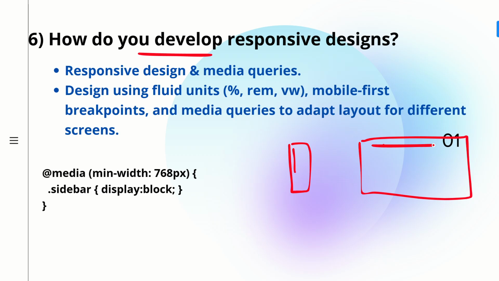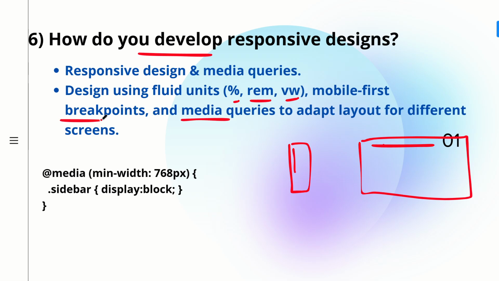So they should scale themselves according to the screen changes, wherever this website is being viewed. That is called responsive design. For responsive design, you can make use of media queries. Also you can make use of fluid units like percentage, rem, VW, that is viewport width. These are the relative units which we can make use of to achieve responsive designs. And for mobile first approaches, we can make use of mobile first approaches.